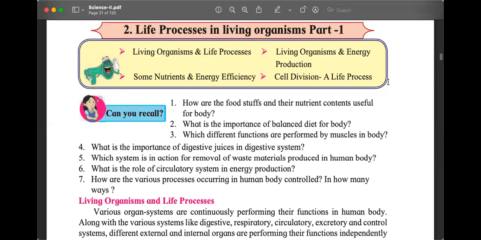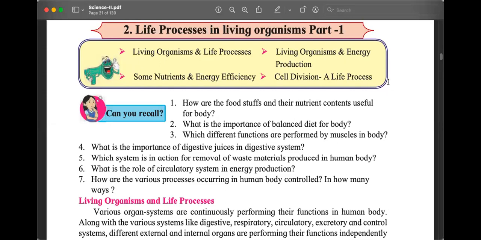Now it is very easy to answer. If we don't have everything in the right proportion, then there will be deficiency. जैसे अगर हम सिर्फ खेलते रहेंगे, पढ़ाई नहीं करेंगे, गड़बड़ है. अगर हम सिर्फ पढ़ाई करते रहेंगे, खेलेंगे नहीं, तो भी गड़बड़ है. वैसे ही, if we only eat carbohydrate and we don't eat vitamins, minerals, proteins, fats, it will be a problem.